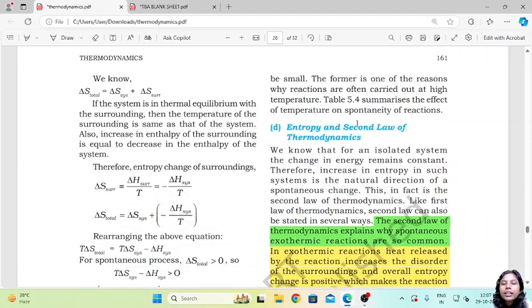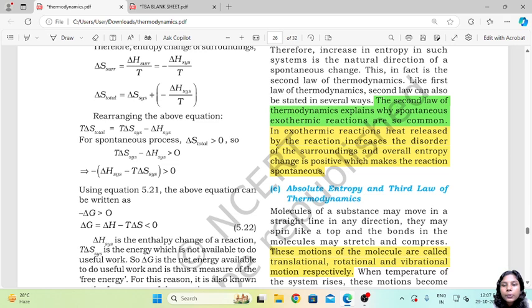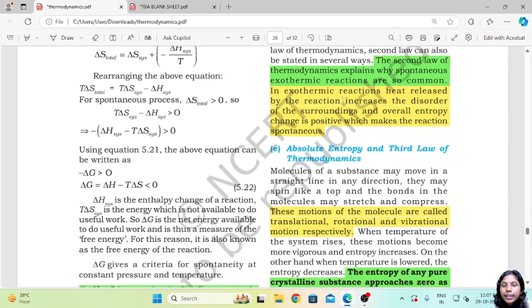Next we have entropy and the second law of thermodynamics. The second law of thermodynamics explains why spontaneous exothermic reactions are so common. Firstly, we talked about spontaneous reactions. Now we are focusing on why they are mostly common as exothermic reactions. In an exothermic reaction, the heat released by the reaction increases the disorder of the surroundings and the overall entropy change is positive, which makes the reaction spontaneous.